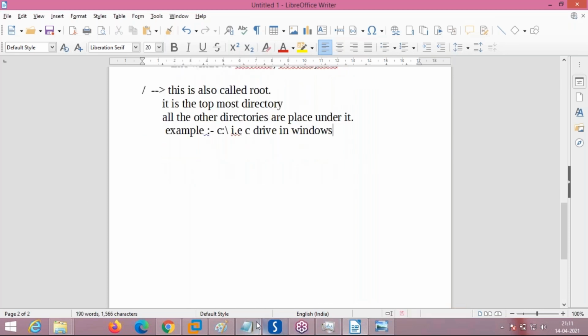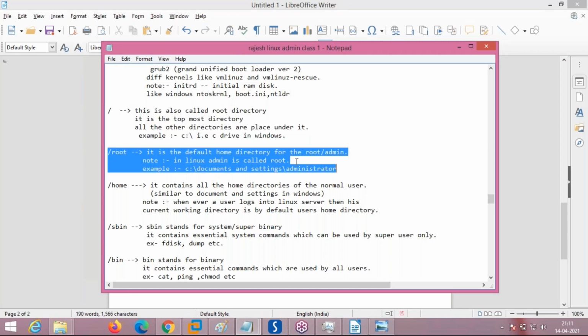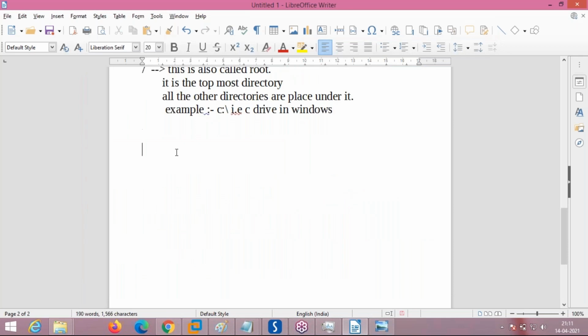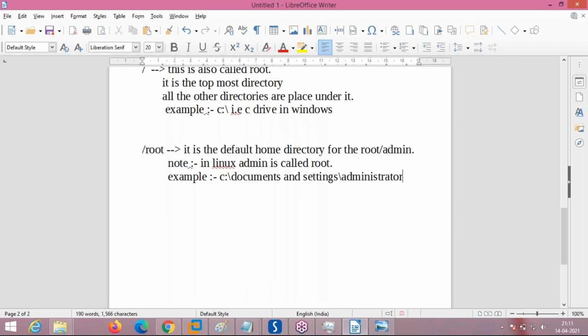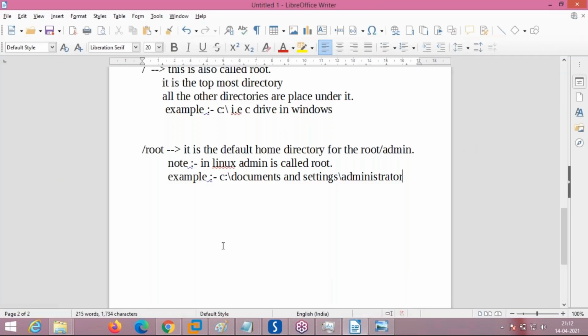Now we will see the second condition, the /root directory. Paste /root. This is what we are seeing here, /root, which I am showing here where my mouse is. What is its purpose?